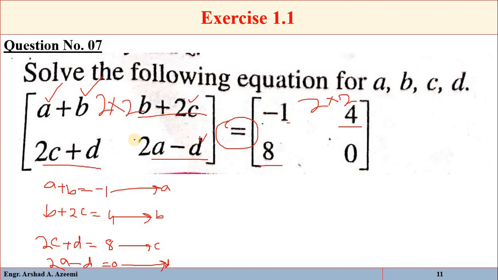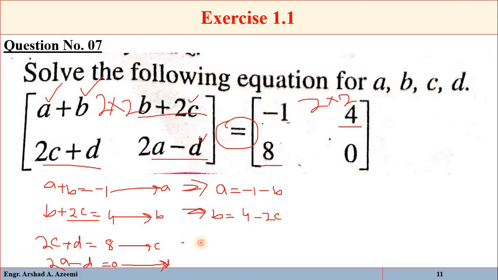Since the two matrices are equal, their corresponding elements will also be equal. Now from the first equation we can say that a is equal to minus 1 minus b, subtracting b from both sides. Similarly, from the second equation, b is equal to 4 minus 2c.